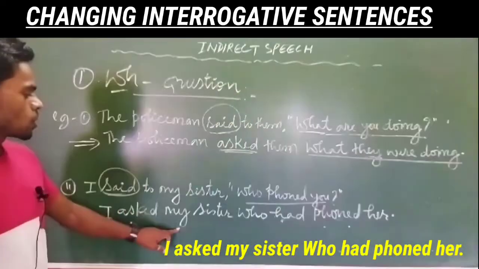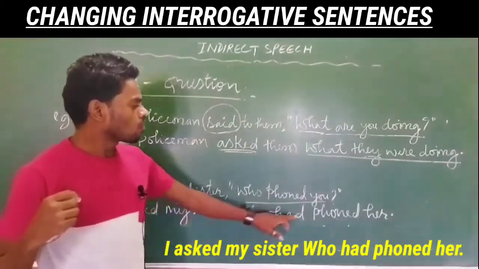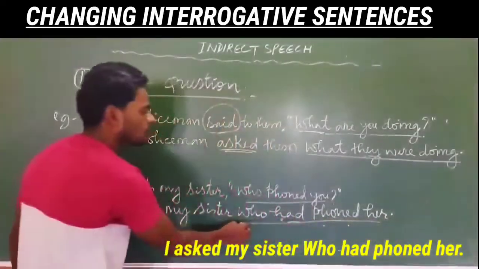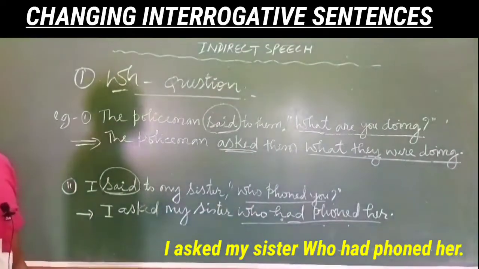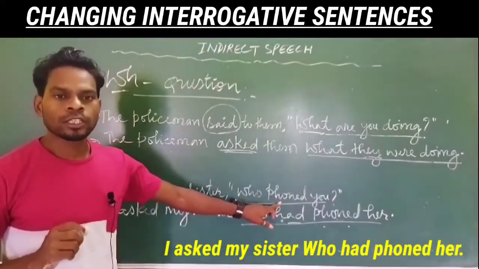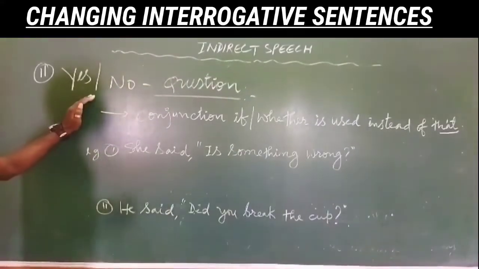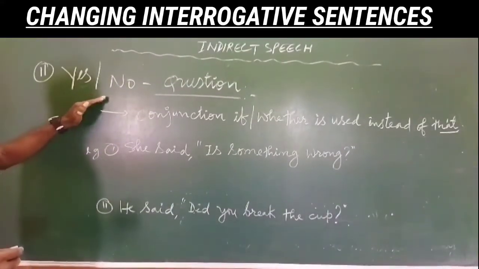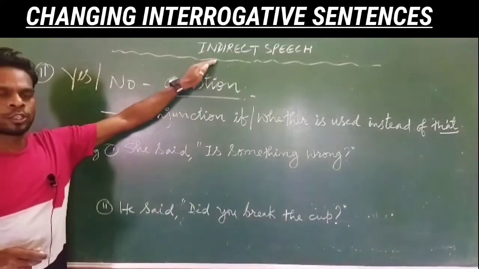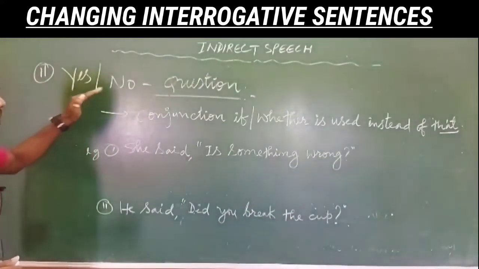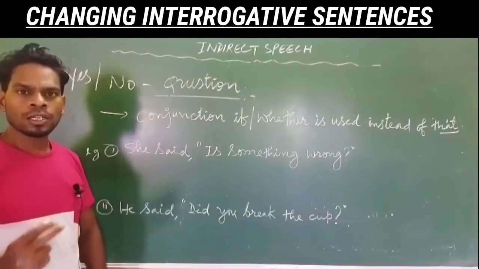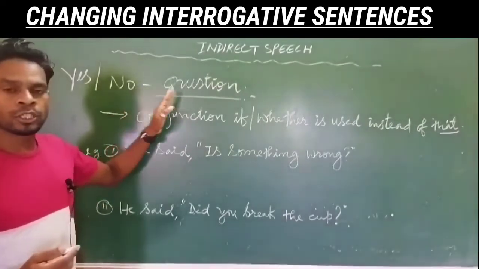Okay, so I asked my sister who had phoned her. So who had phoned her is a statement, and this is who phoned you, that is WH question. Next we will see how we can change yes no question into indirect speech. So to change yes no question into indirect speech, all the rules are similar with WH question.